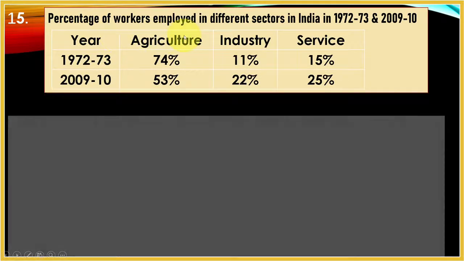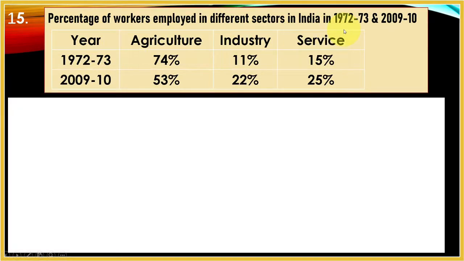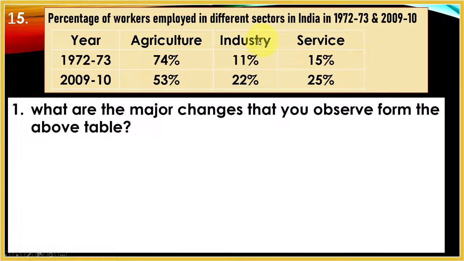Percentage of workers employed in different sectors in India in 1972-73 and 2009-10. Here the years are given, 1972-73 and 2009-10. Agriculture sector, industrial sector, service sector are given. The first question: what are the major changes that you observe from the above table?